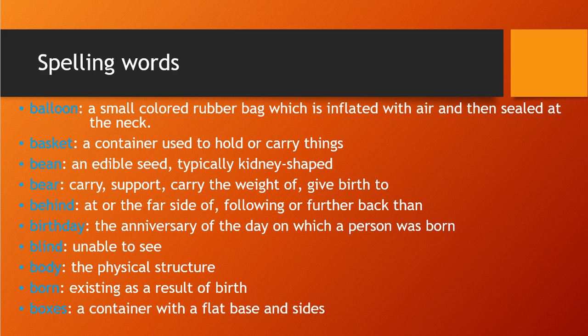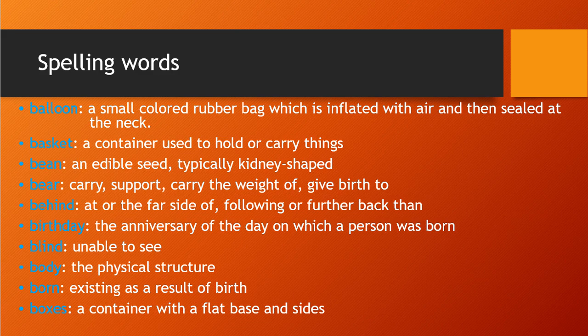Pronunciation is balloon. Second one is basket. Pronunciation is basket, and the meaning is a container used to hold or carry things. So in your home you see so many containers. You put vegetables or snacks there, right? So that is a basket, or a dustbin basket also, you put waste material in that. So that is a basket. Then the third one is beans, an edible seed. The seeds we can eat, that is edible.